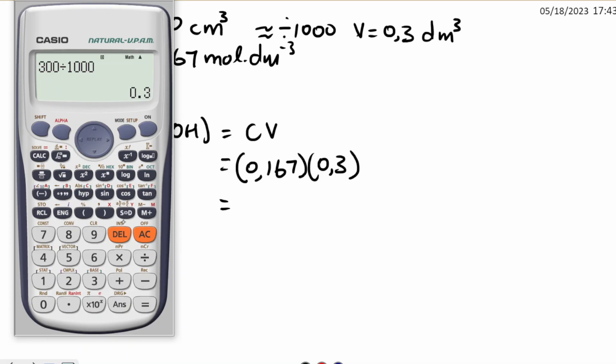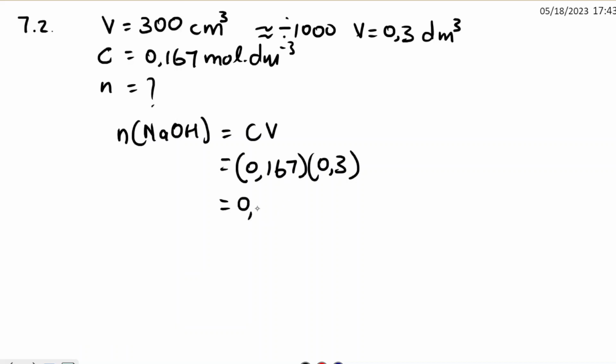So we multiply the two. 0.167 multiplied by 0.3. So the answer for the number of moles we get is 0.0501. You can say 0.05, it's fine. Number of moles. So that's what they require of us.